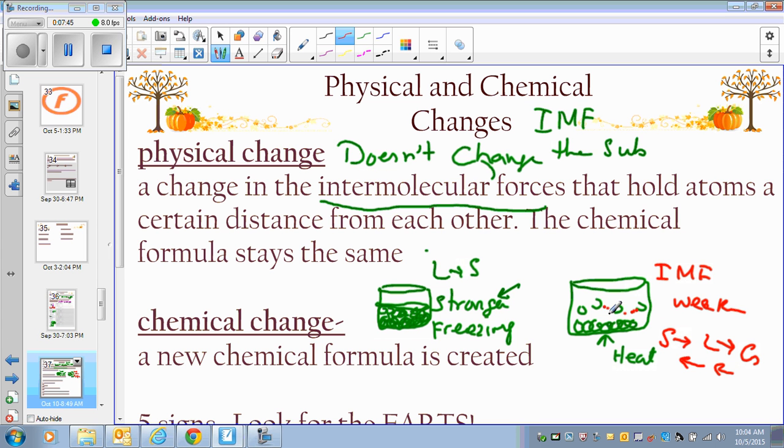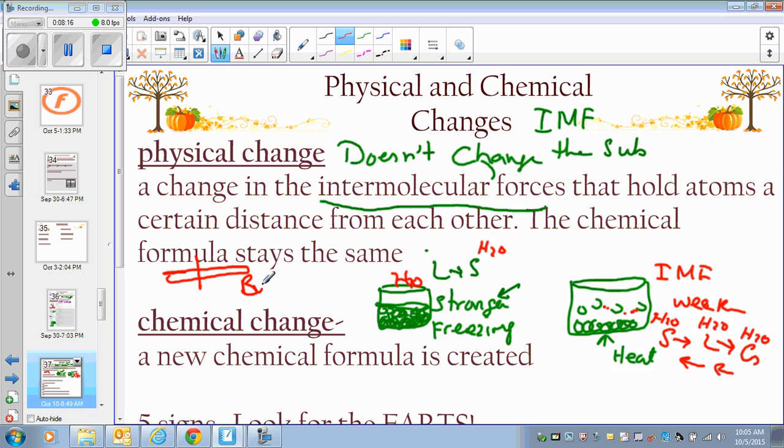So in this, I'm not changing the substance. If it was water here, it was water when it was ice. It is water when it is liquid. It is water here, and it is water even if it is steam. So if you don't change the substance, you're only playing with the intermolecular forces. That is a physical change. Or you take, as I said, a big pencil, and you break that pencil into two small pieces, it is still a pencil. Okay, so that's a physical change. You just change the size of it.